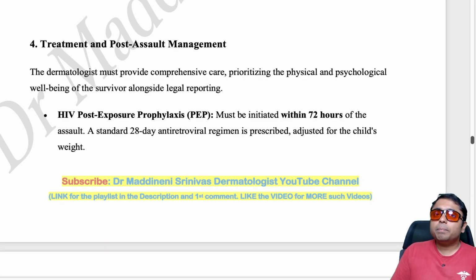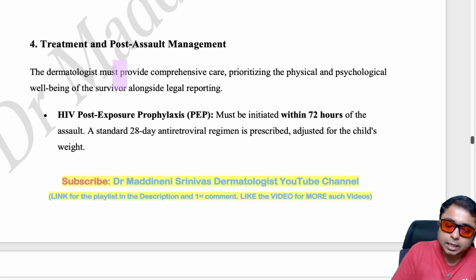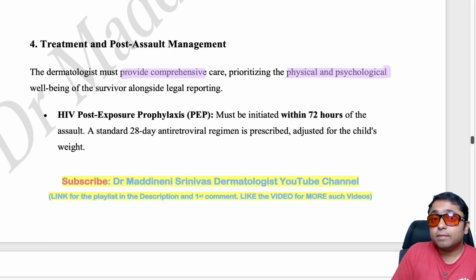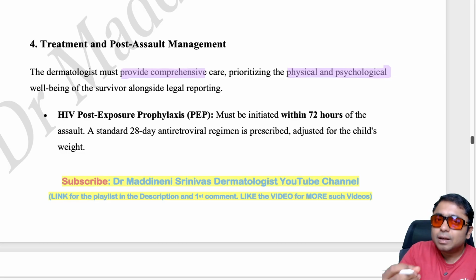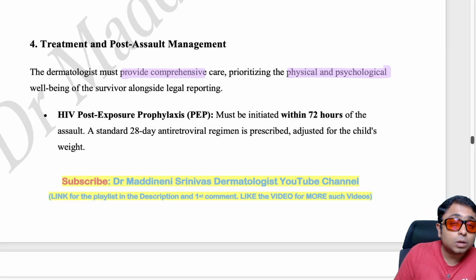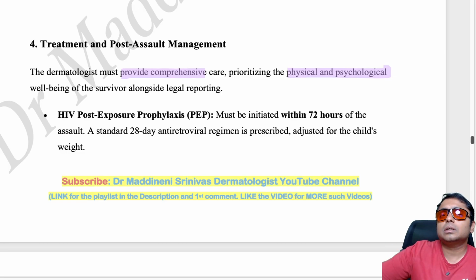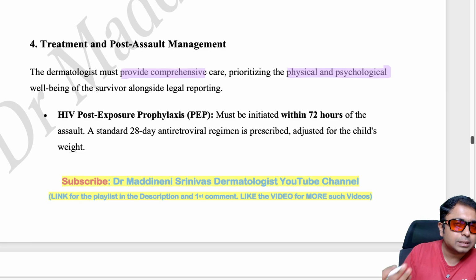So what is the treatment of the post-assault child? As a treating dermatologist, we must provide comprehensive care, prioritizing the physical and also psychological well-being. This is not just some kind of infection or some kind of physical trauma occurring to the child. It is also a mental trauma. It could lead to depression, post-traumatic stress disorder. So we should also ascertain these points, and we should send the child to a psychologist or a psychiatrist if it is required, alongside the legal reporting.